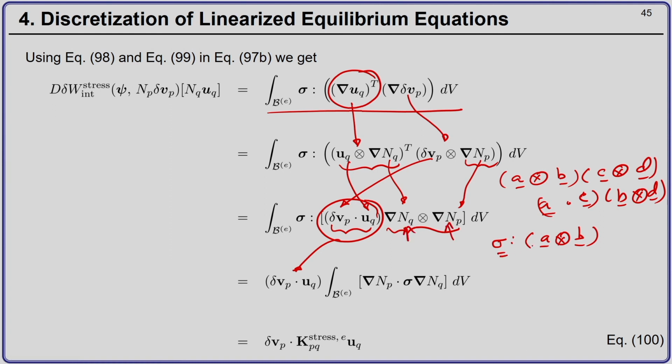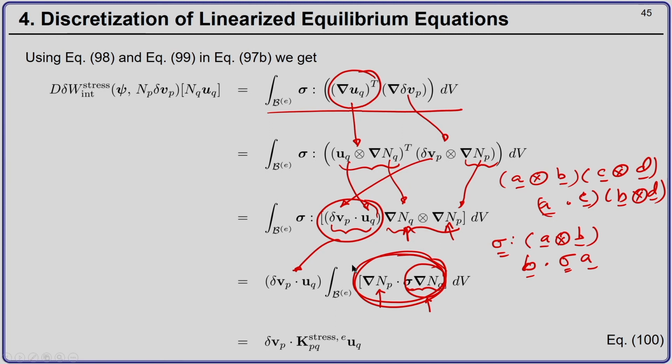So, sigma double contracted with B will be your B dot sigma A. So, this is what we have written here, and remember sigma is a second order tensor, the gradient of shape function NQ is a vector. Therefore, this is a vector, and this vector dotted with this vector gives you a scalar.